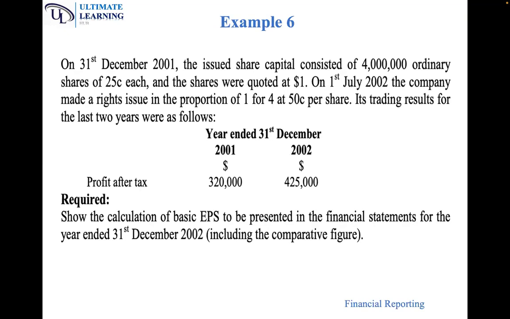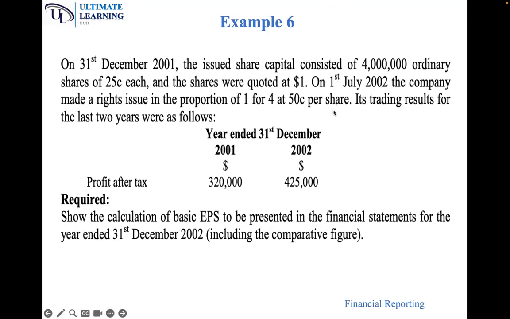Remember, in a bonus issue of shares, there is an adjusting factor in the current year of X plus Y divided by X, and in the previous year, X divided by X plus Y. The adjusting factor in a rights issue is MPS over TAP, the theoretical ex-rights price, in the current year, and in the previous year, it is TAP over MPS. And that brings us to the end of basic EPS.